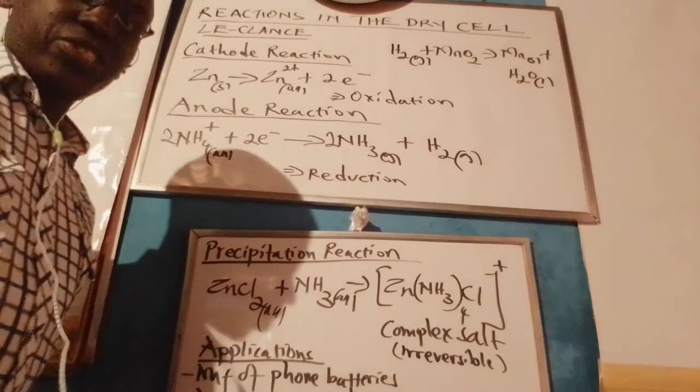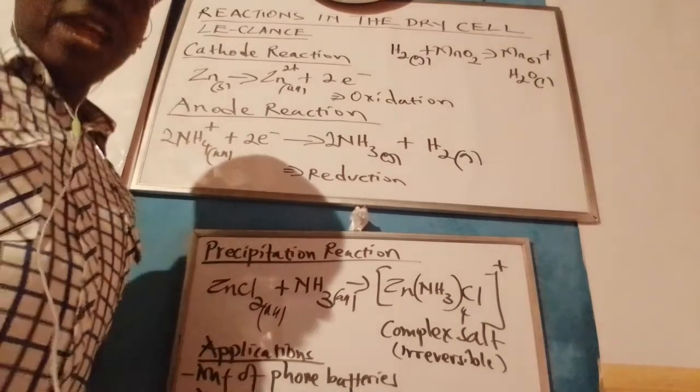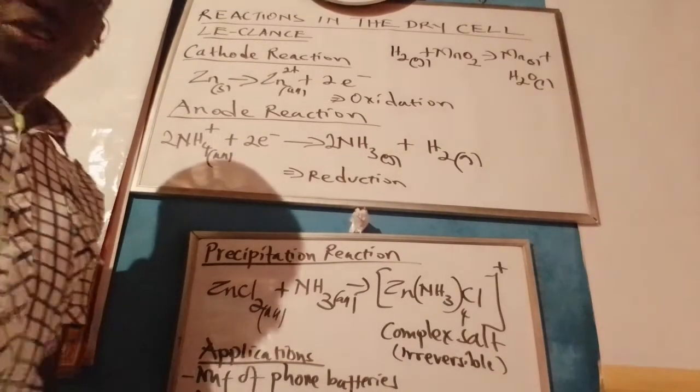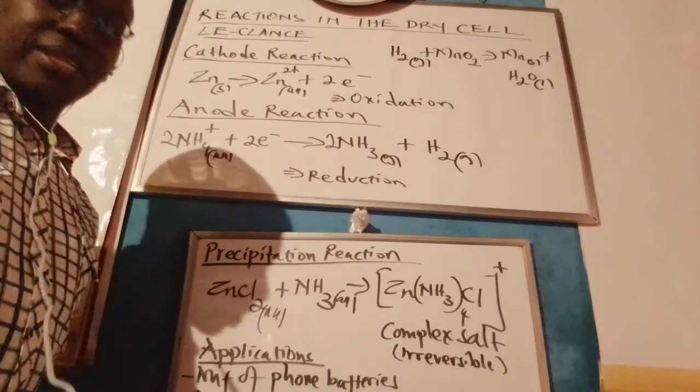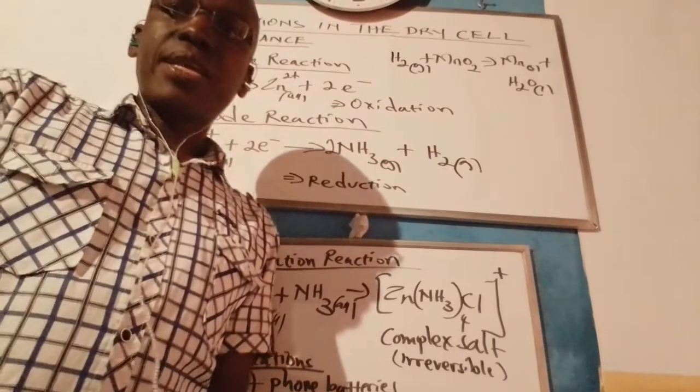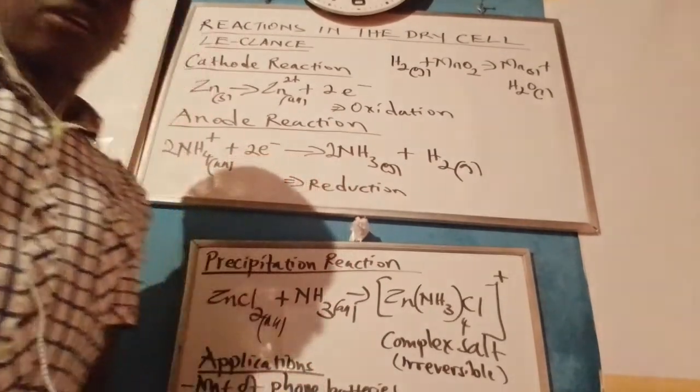We have said in summary that in the dry cell Leclanche, the main reaction begins at the cathode with the oxidation of the zinc, forming zinc ions and two electrons. The subsidiary reaction involves the electrolyte meeting the electrons formed at the cathode and reducing into ammonia gas and hydrogen gas. It is rendered wet when the hydrogen gas is oxidized by the manganese 4 oxide paste into water. And we find that the cell is depleted whenever the ammonia gas formed interacts with the zinc chloride buffer solution, forming the complex tetraamine zinc chloride.